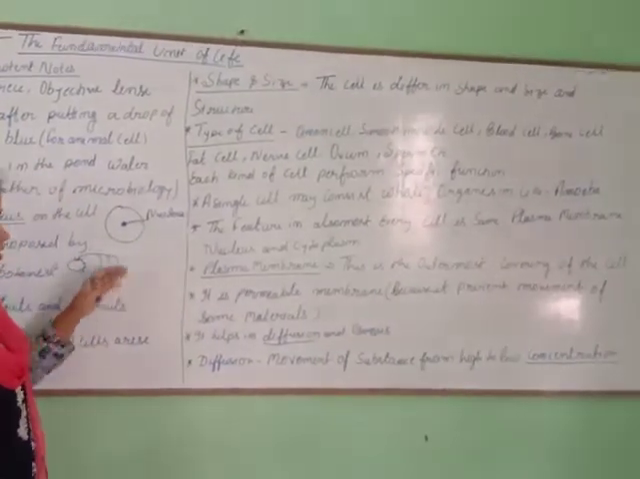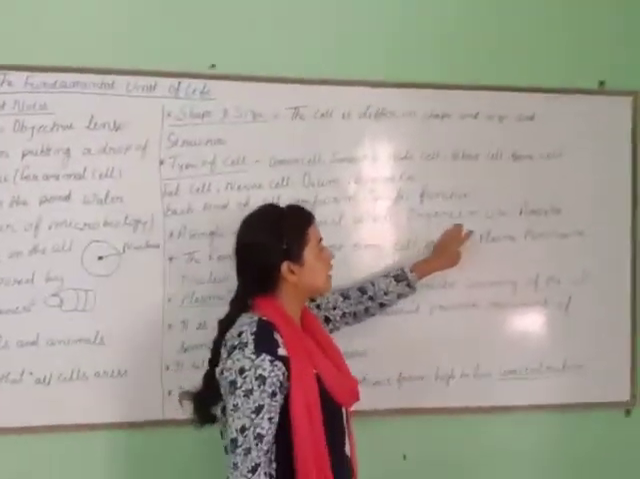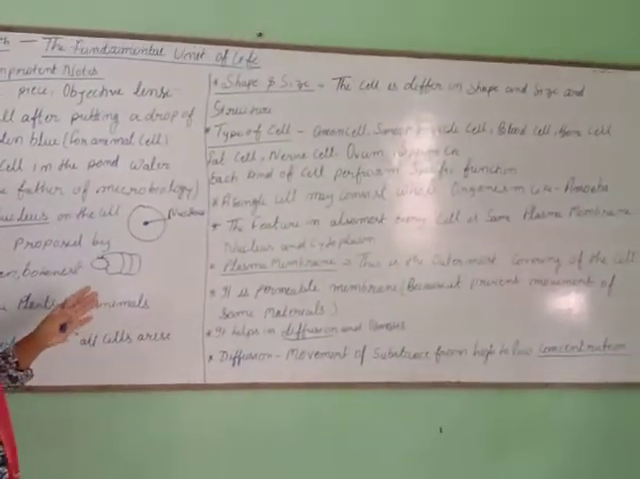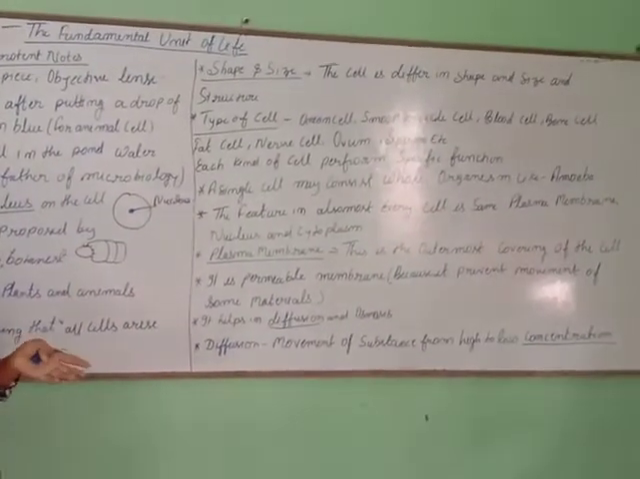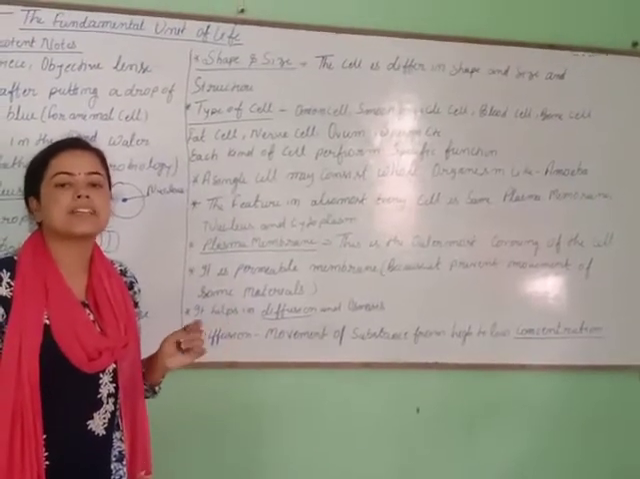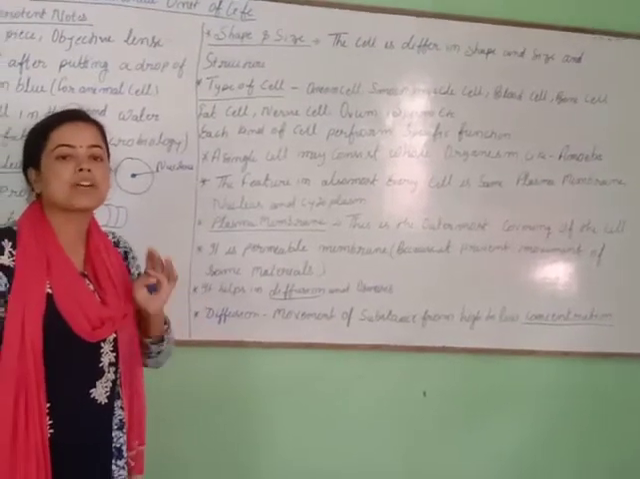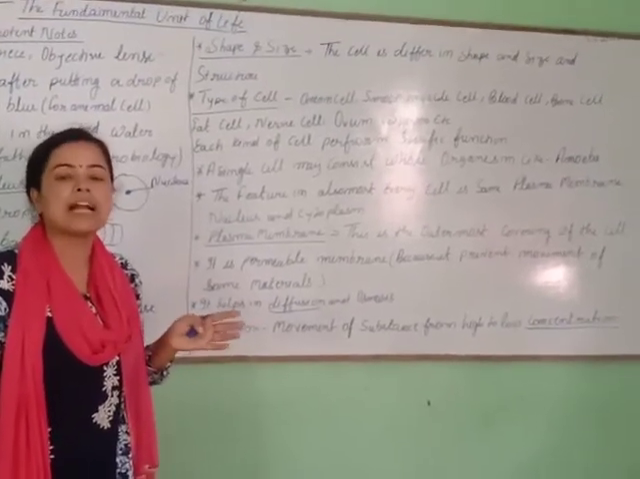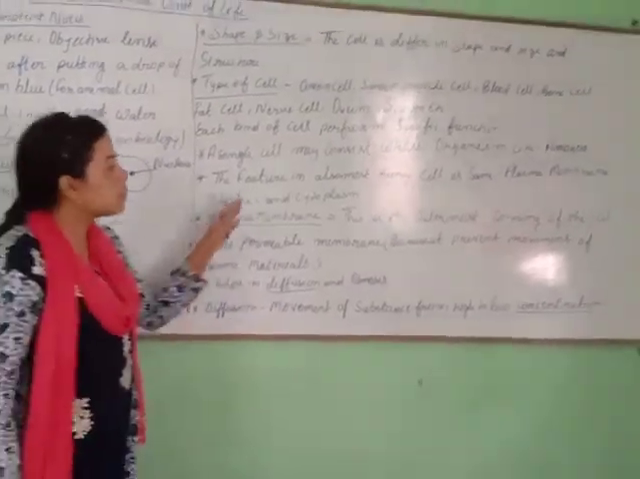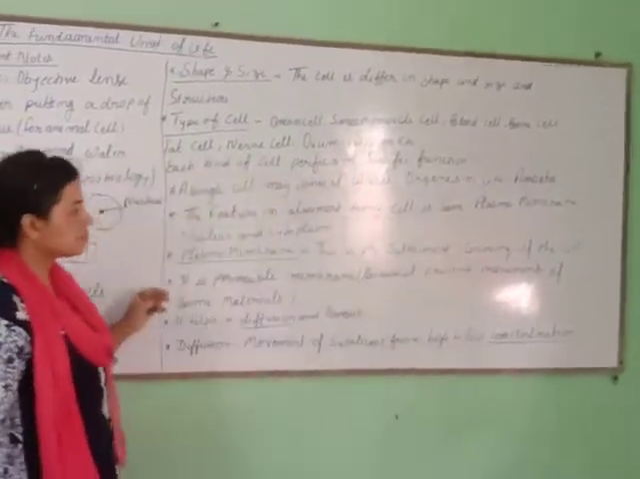The next point is that a single cell may constitute a whole organism, like amoeba. We know that organisms are of two types, single-celled or multicellular. Single-celled organisms live their life in only one cell, but multicellular organisms, like human beings or animals, have multiple cells. Reproduction in amoeba takes place only by splitting.